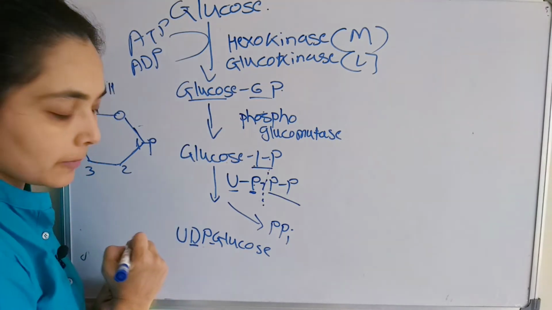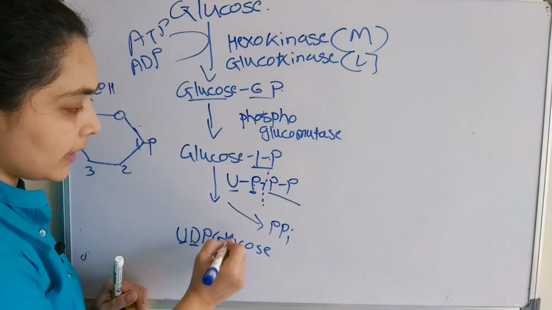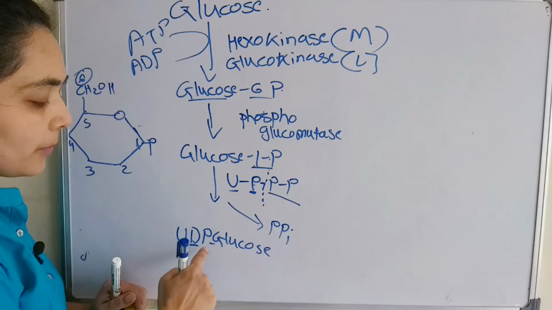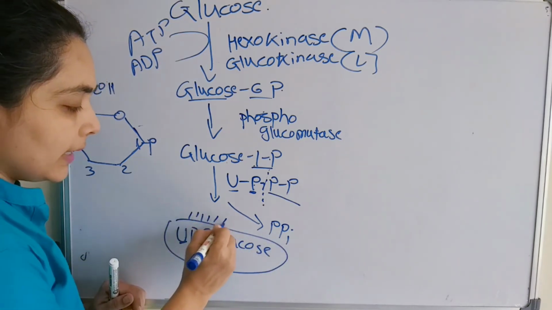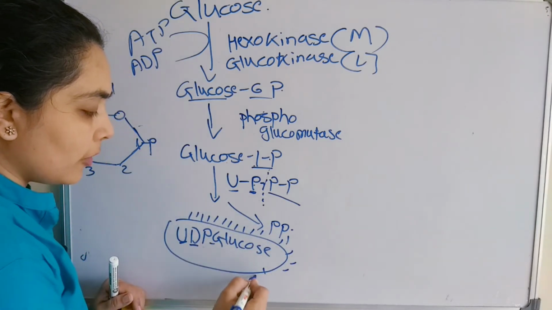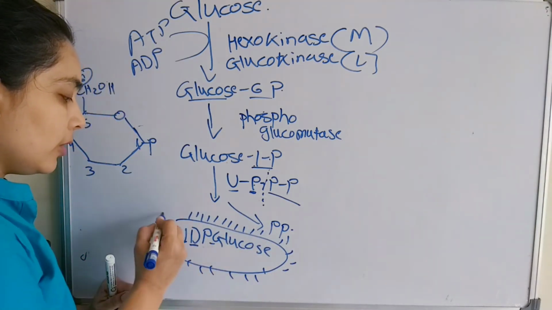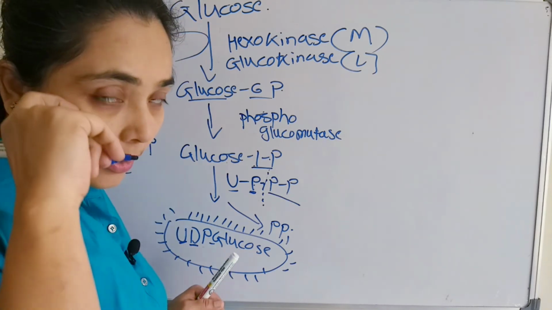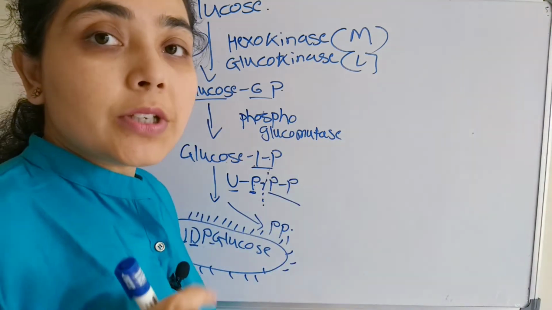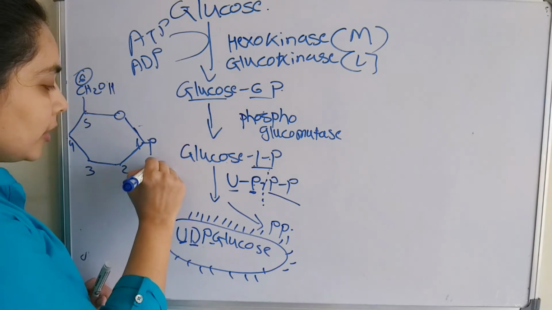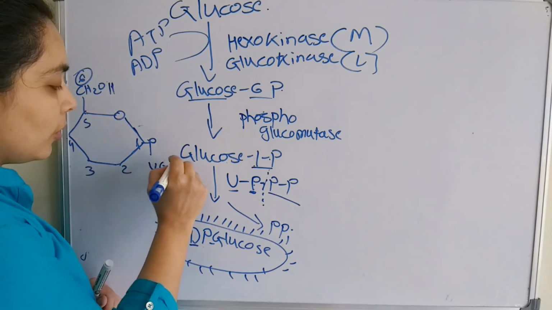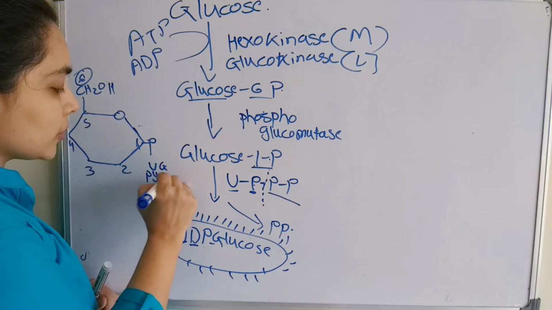So diphosphate, and uridine is there, and the glucose. So the structure formed is uridine diphosphate glucose, and this is the activated form of glucose. Only after the activation will glycogen synthesis take place, and the enzyme involved here is uridine glucose pyrophosphorylase.